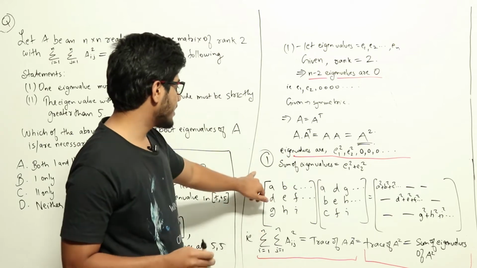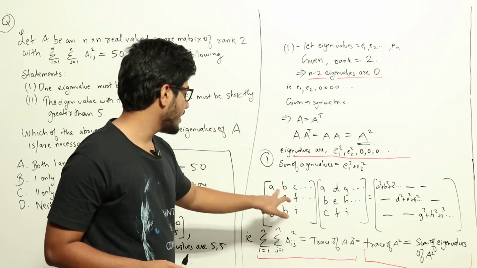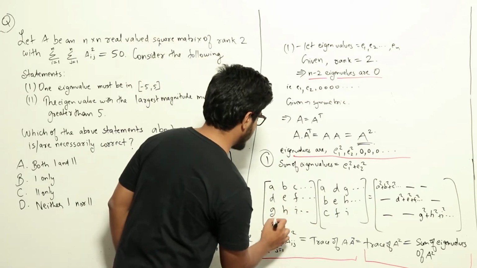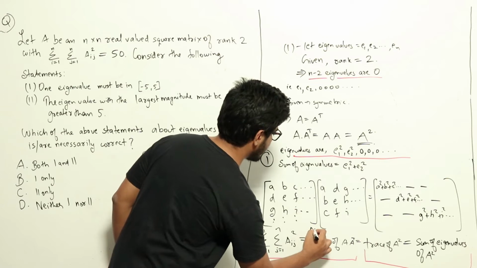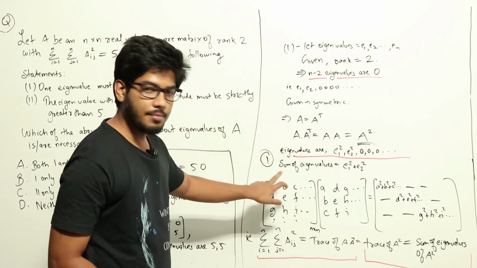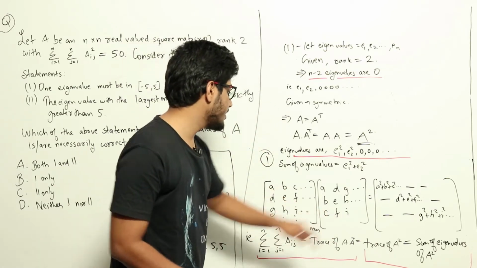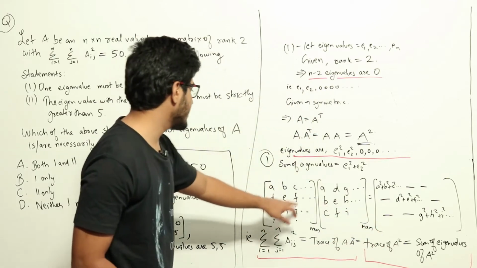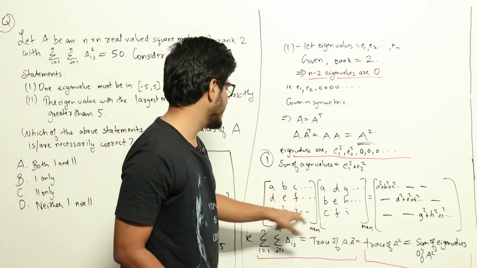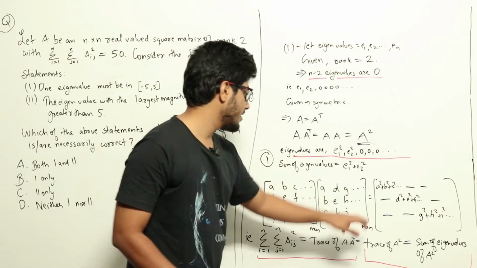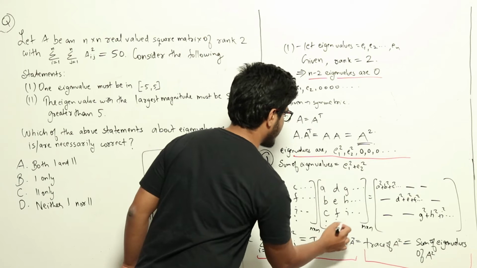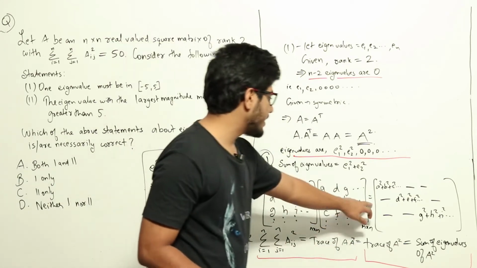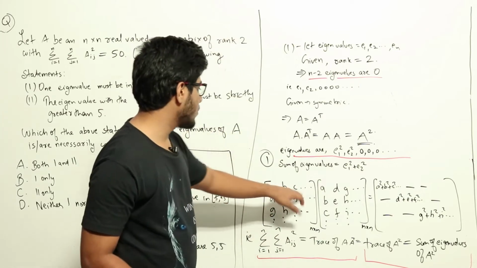Now consider a matrix of the form A, B, C, etc., D, E, F, G, H, I, etc. Let this be an n by n matrix. When we multiply this matrix with its transpose, the transpose of this matrix is A, D, G, etc., B, E, H in the row, C, F, I, etc. So when you multiply these two matrices, let's multiply the first row with the first column.